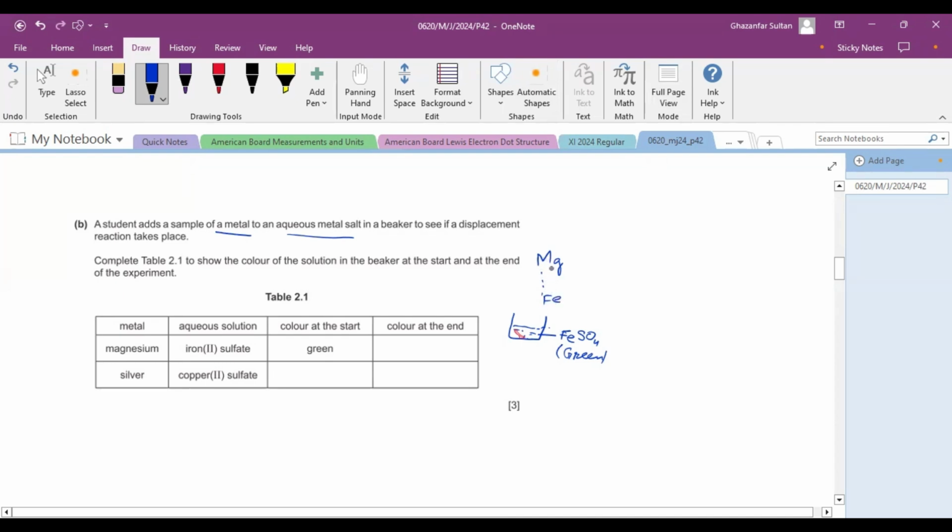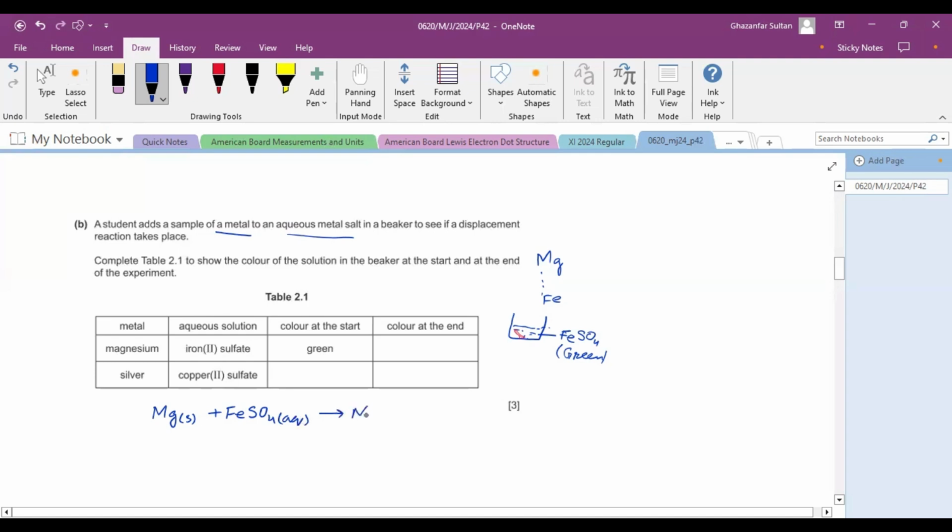There are some more elements in between them. So magnesium has more reducing power as compared to iron. So in a solution, magnesium can reduce iron ions. Here iron 2 ions are there, so it can reduce them. If magnesium reduces them, then the equation would be like this: magnesium, which is solid, reacts with FeSO4, which is in aqueous form.